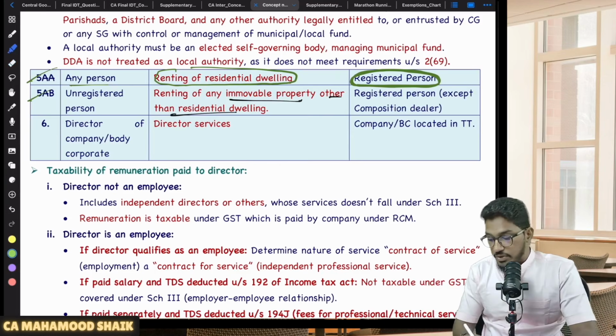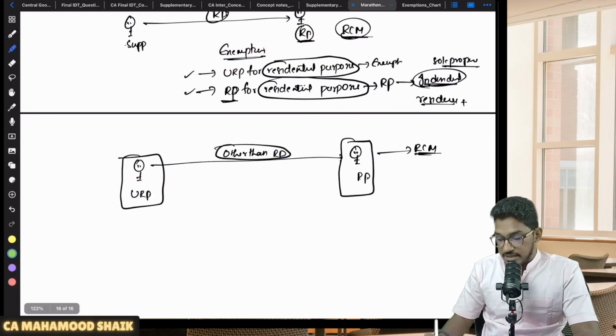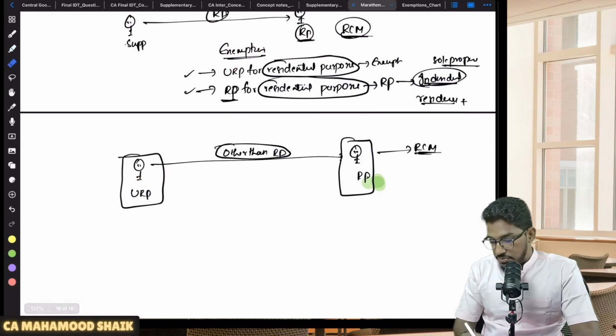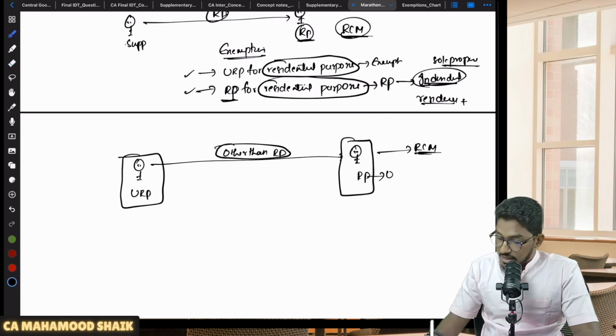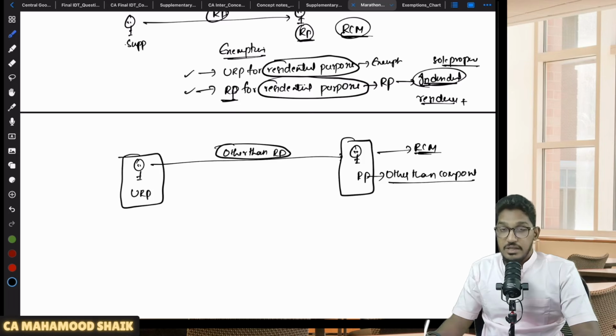Other than composition dealer. Here they have kept one more point. The recipient should be other than a composition dealer in case of other than residential dwelling. So here the recipient is a registered person other than a composition dealer, then only RCM. Sir, what if the recipient is a composition dealer? Then RCM will not become applicable.